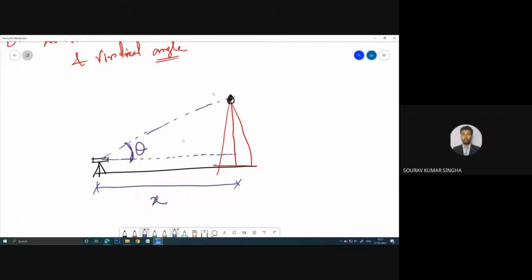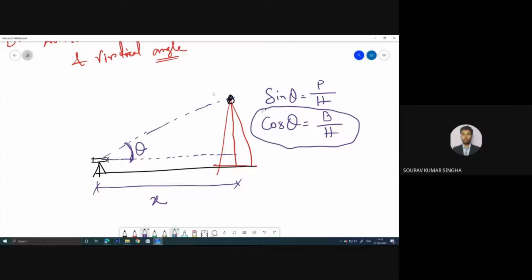So it is very simple to determine, because you know, sine theta equals perpendicular by hypotenuse, cos theta equals base by hypotenuse. So here we will use this one because we know the value of base, that is x, and we know the value of theta. So we can determine the value of this hypotenuse, this is h, or rather we can directly determine this height as well if we use tan.